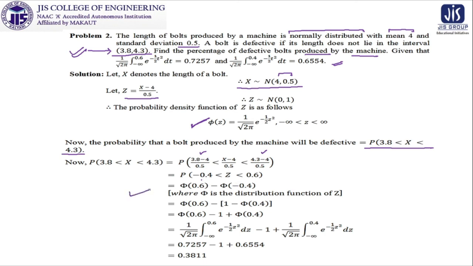Obviously capital Φ is the distribution function of z. So Φ(0.6) we can calculate, and Φ(minus 0.4) is nothing but 1 minus Φ(0.4). So Φ(0.6) minus 1 plus Φ(0.4). After calculation we get the result 0.3811. Do these calculations by your own hand for your confidence.